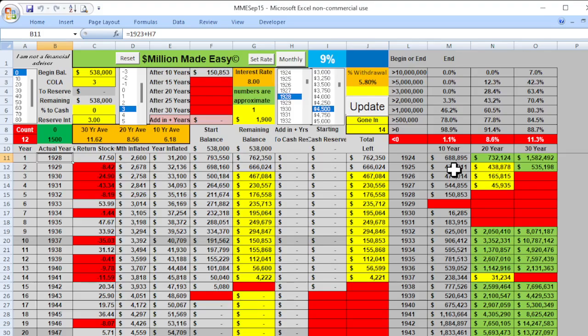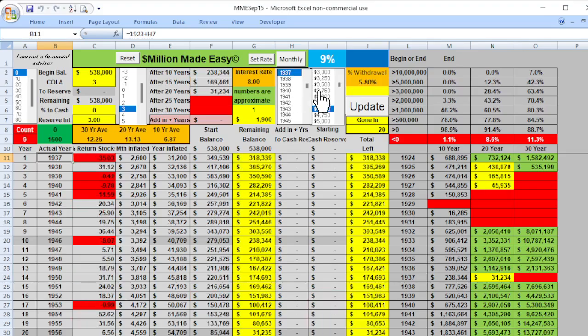So in 1925, you have less than what you had in a 10-year period. And some of that can be problematic. For example, in 1937, you're going in the wrong direction. Let's click on 1937. When do you actually run out of money? Given this scenario, running out of money right in 20 years. You've got 31,000 left.